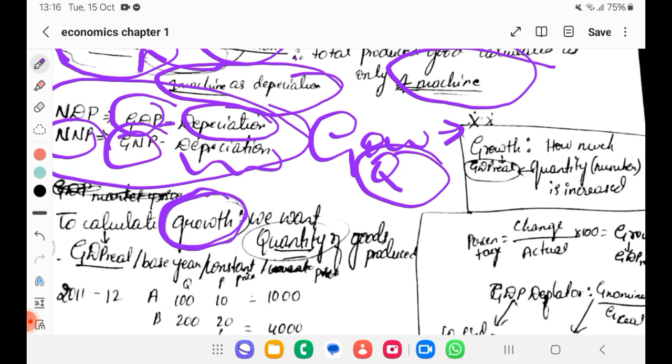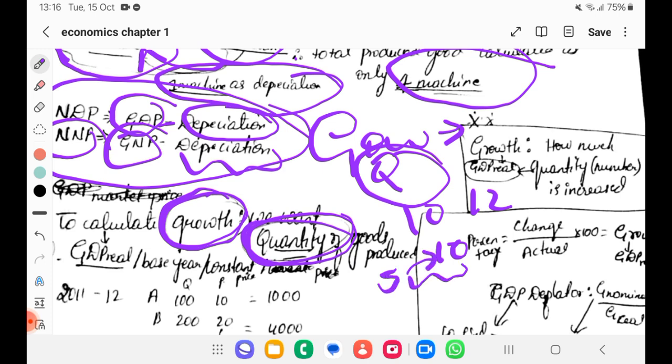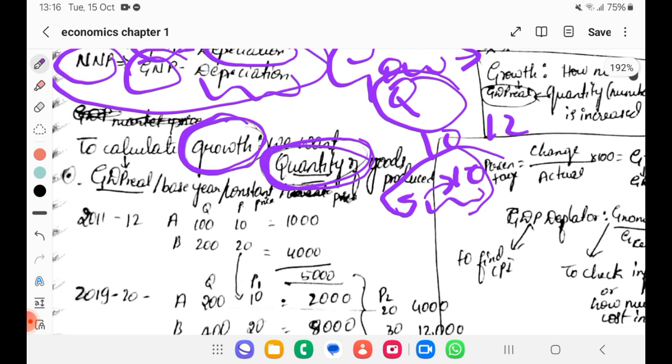We want quantity here, quantity of goods. Is it 10? Is it 12? If from 5 it has increased to 10, then we say yes, there is a growth, because we are counting on the quantity here. So in that we have one more term, that is real GDP, or GDP at base year, or GDP at constant price.